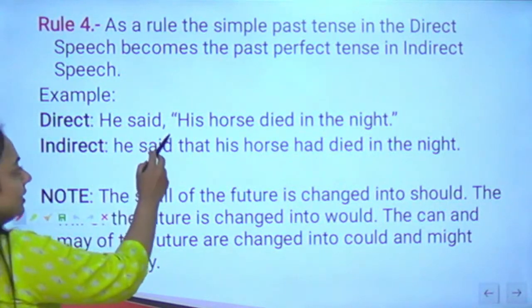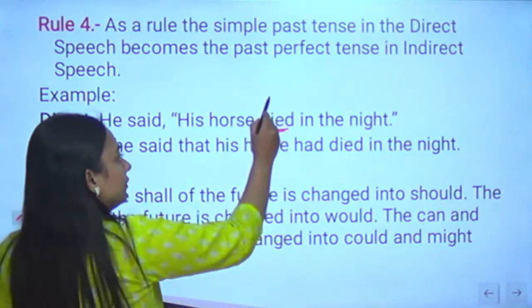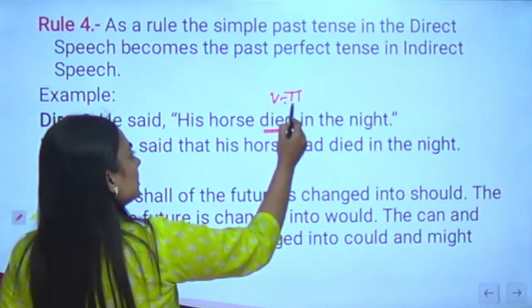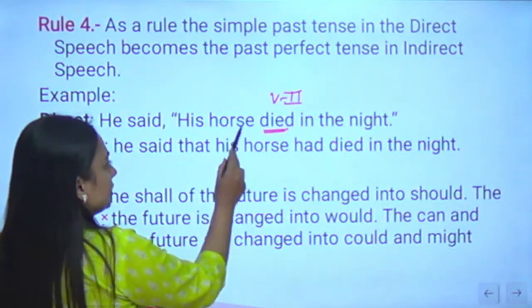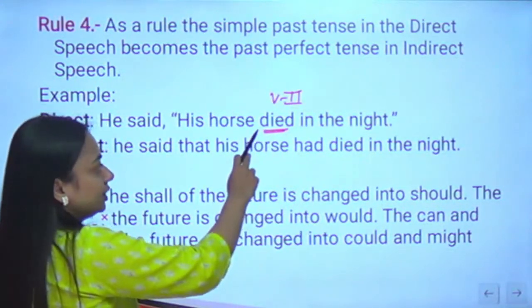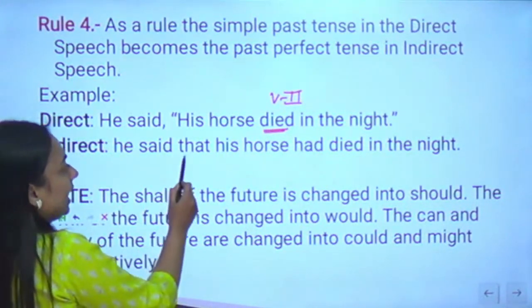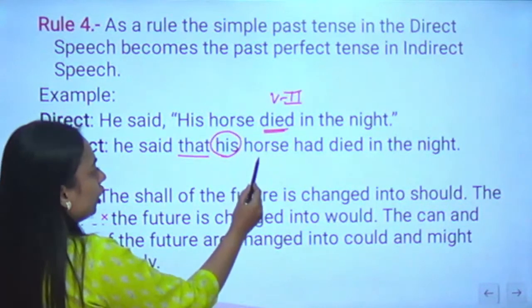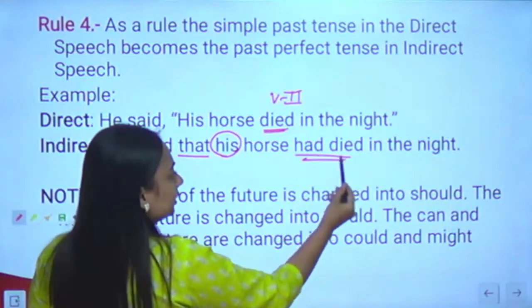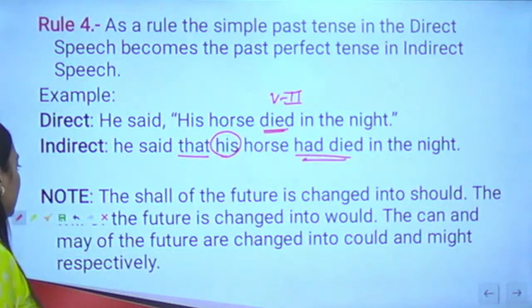So he said his horse died. So this is a verb second form because it is simple past tense. His horse died in the night. There is no helping verb here, but we will change it into past perfect tense. Indirect speech: he said that his horse had died. Look at this. Now they have added a helping verb here, in the night.